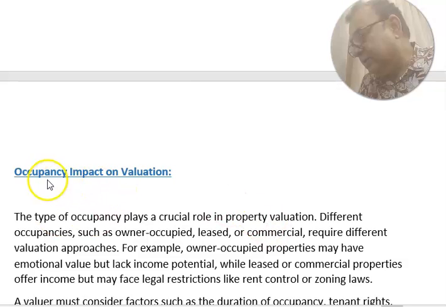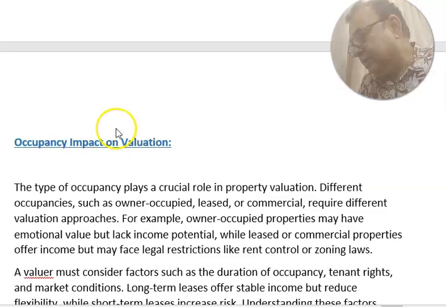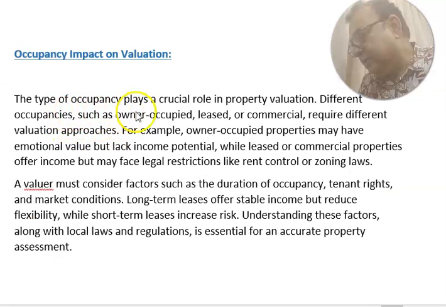Next one, occupancy impact on valuation. The type of occupancy plays a critical role in property valuation. Different occupancies such as owner occupied, leased or commercial require different valuation approaches. So it is a must for the valuer to understand which type of occupancy it is, and accordingly he will do the valuation. For example, an owner occupied property may have emotional value but lack income potential, while leased or commercial property offers income but may face legal restrictions like rent control and zoning laws.